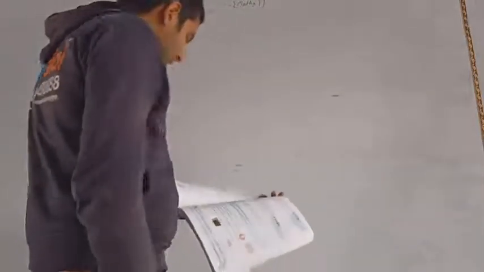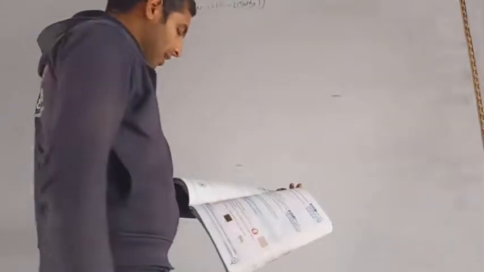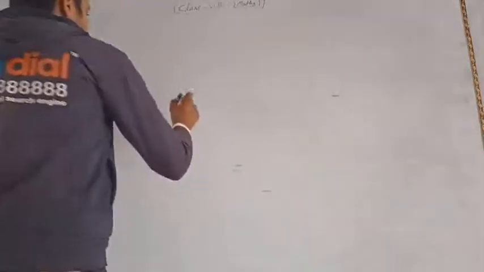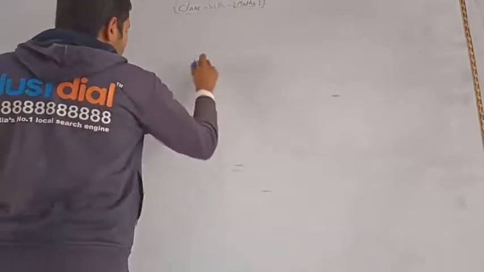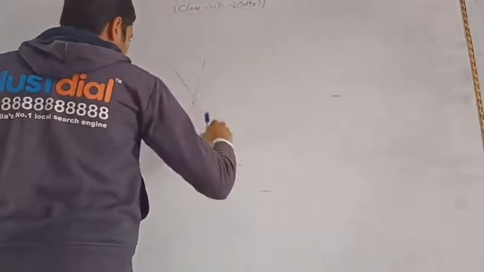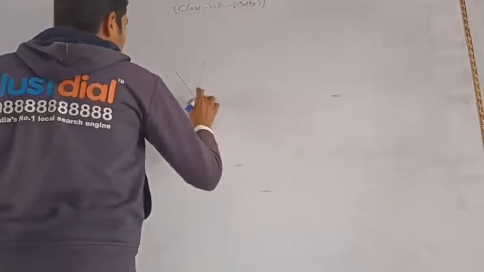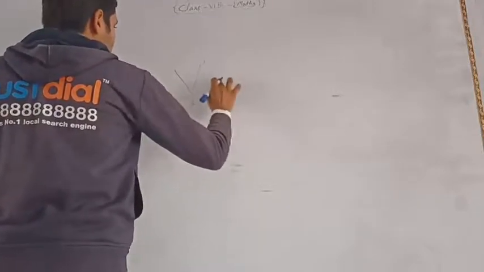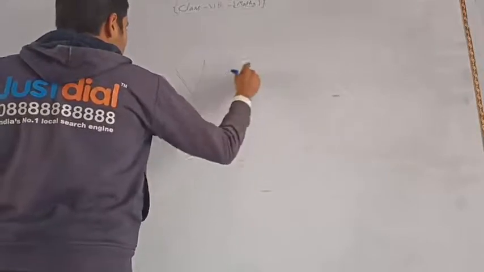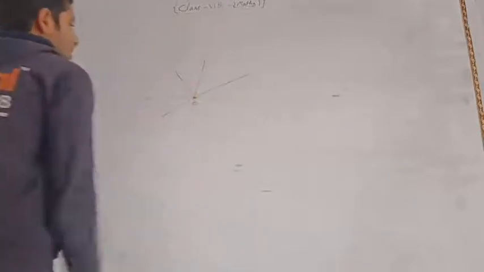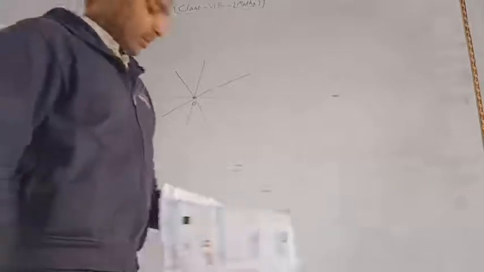Again, it is given concurrent lines. What are concurrent lines? A number of lines passing through a given point are called concurrent lines. Okay. If you have any point, suppose O, and a number of lines pass through this point, then this point is called the point of concurrence.